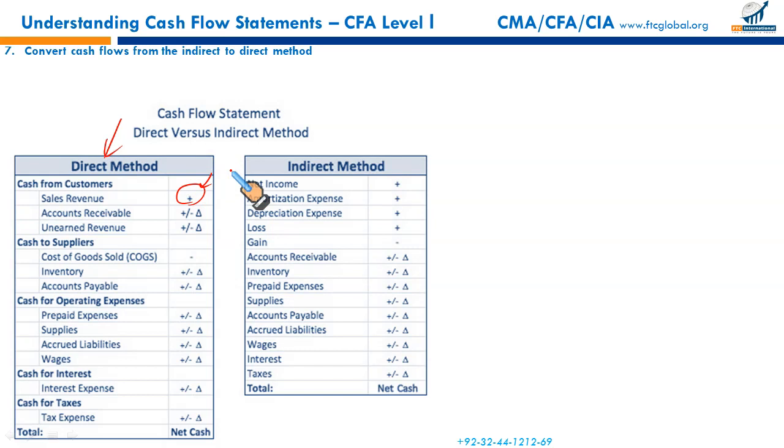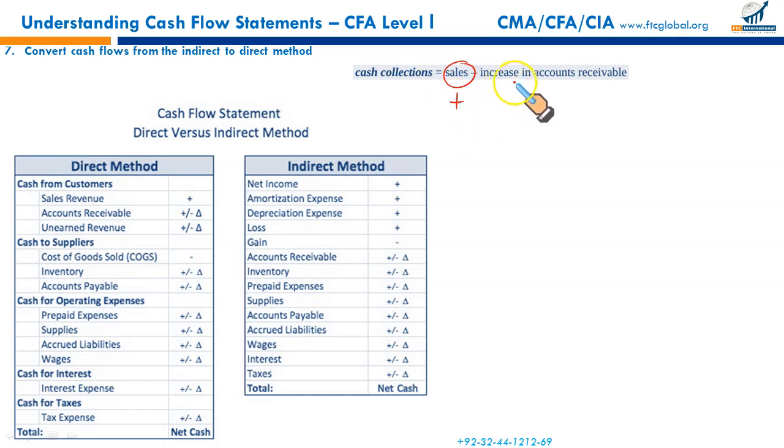Now, gentlemen, pay special attention to what we'll do. Sales or revenue will be taken as a positive if your account receivable have decreased over the period. It means they would have paid you. Decrease in account receivables will be added. If there has been an increase in account receivables, it will be deducted. So it means we can calculate cash collections from customers.